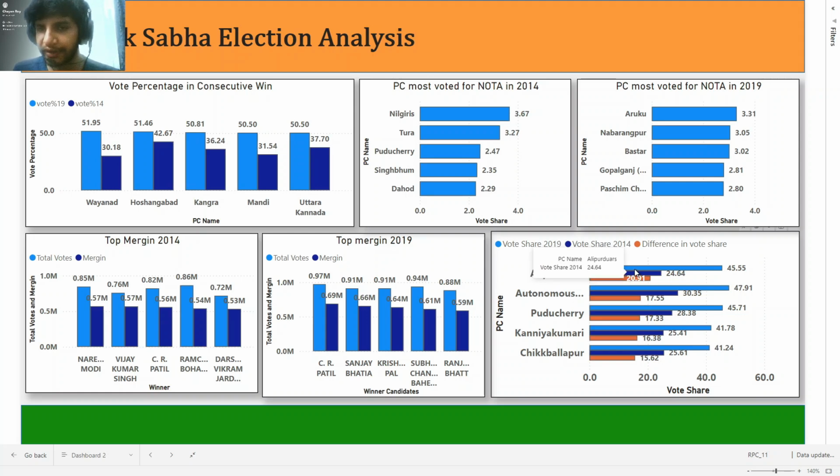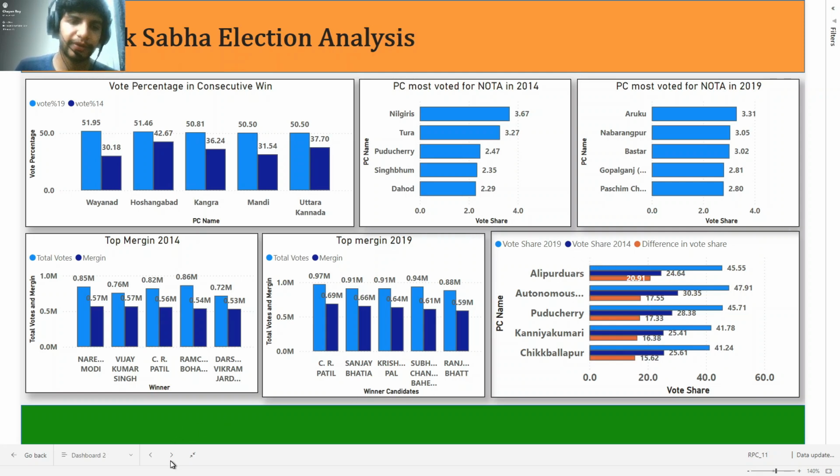Here we can see that the vote share in the previous term was 24.64, and now it has increased to 45.55 for BJP, that is a 20.91% increase. Likewise we have autonomous states and Puducherry, Kanyakumari, and Chikballapur in terms of vote share.